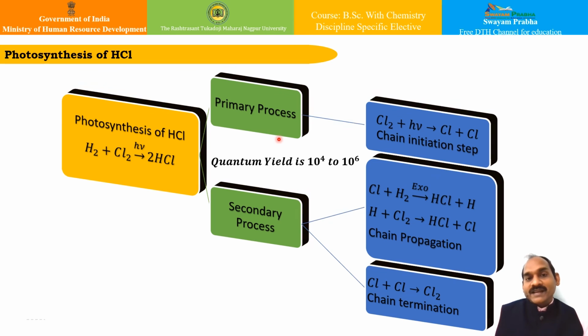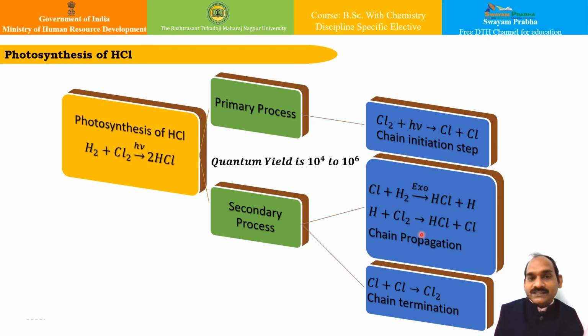So what is this chain mechanism? Say if you look at the primary process, the chlorine molecule undergoes photolysis forming chlorine radical, correct? And in the secondary process, these radicals propagate a chain process. You can see over here. So here is a chain propagation.